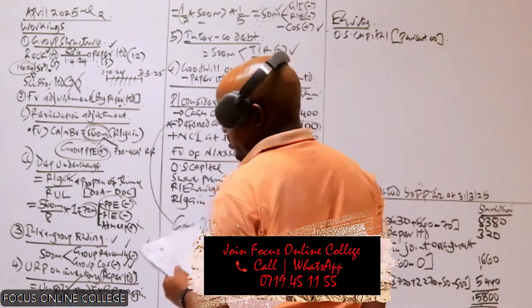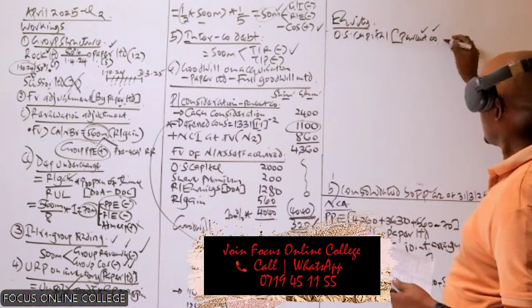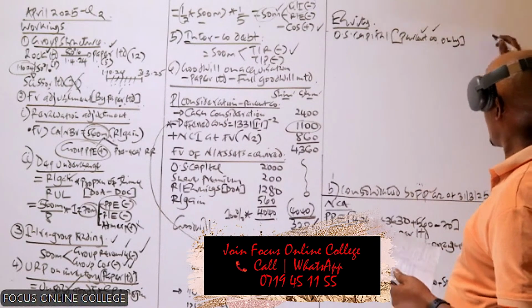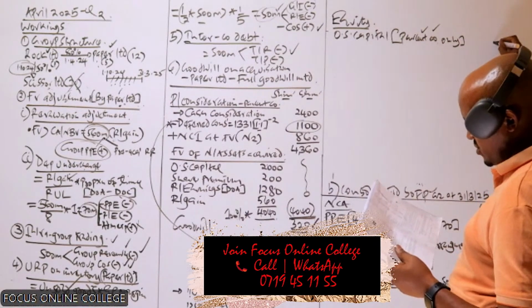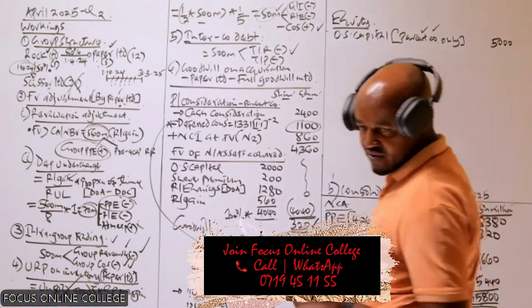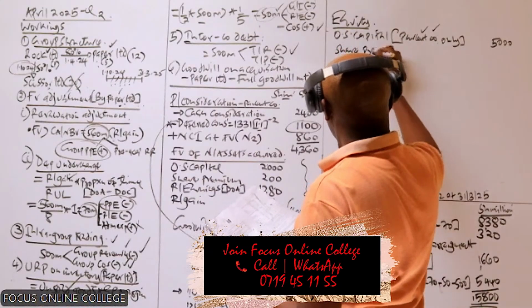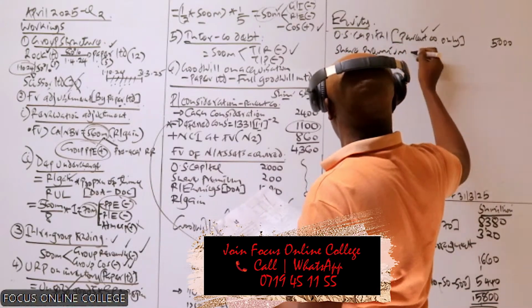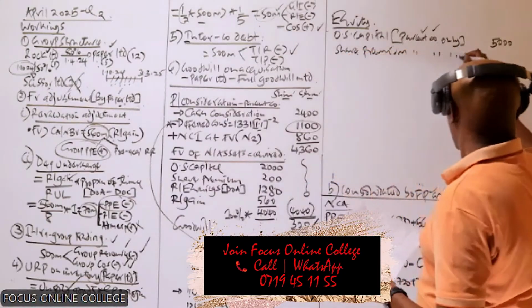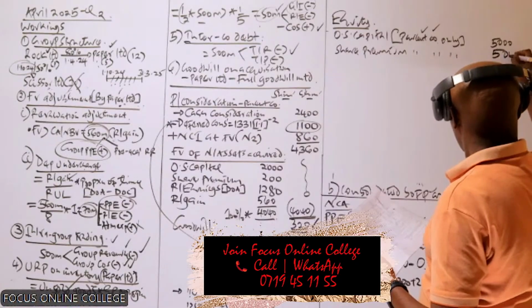We only include the ordinary share capital of the parent company only, which is 5,000. Below that, we have share premium. Equally, we basically include that of the parent company only, which is 500.